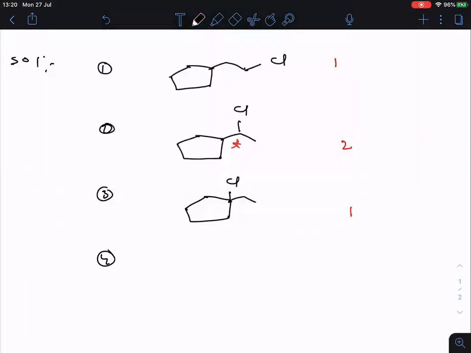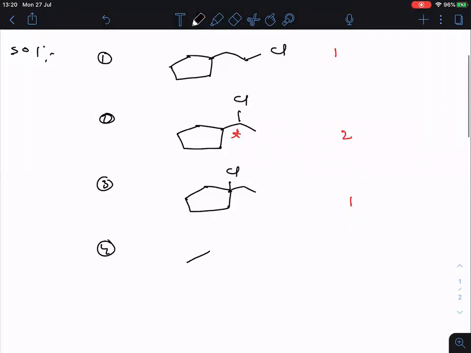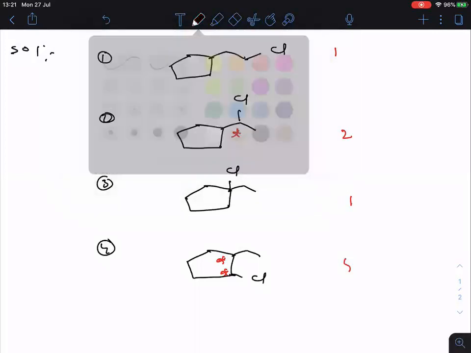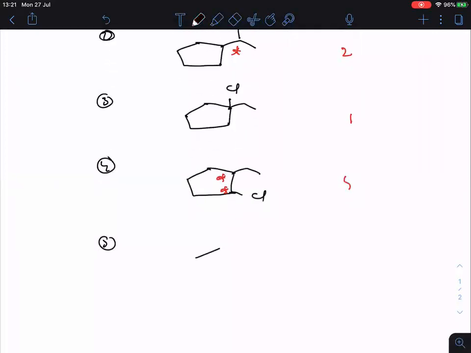Now coming to the fourth possibility. Fourth possibility is this one. In this case, 2 chiral centers are there. When 1 chiral center means 2 products, so 2 chiral centers means 4 products totally. Clear everyone? Now fifth one.